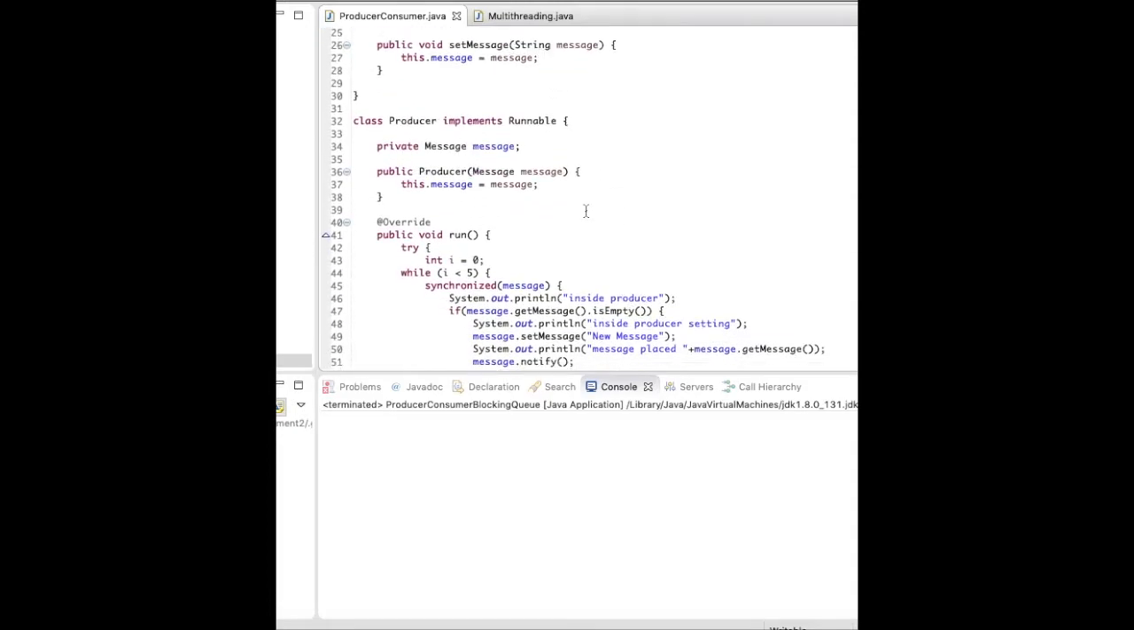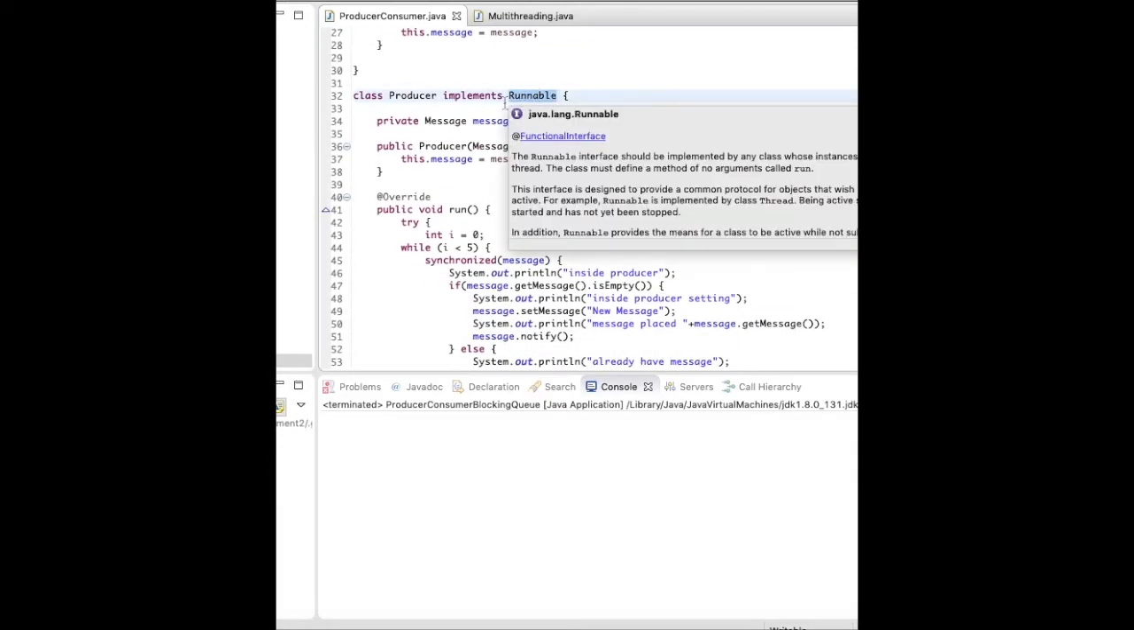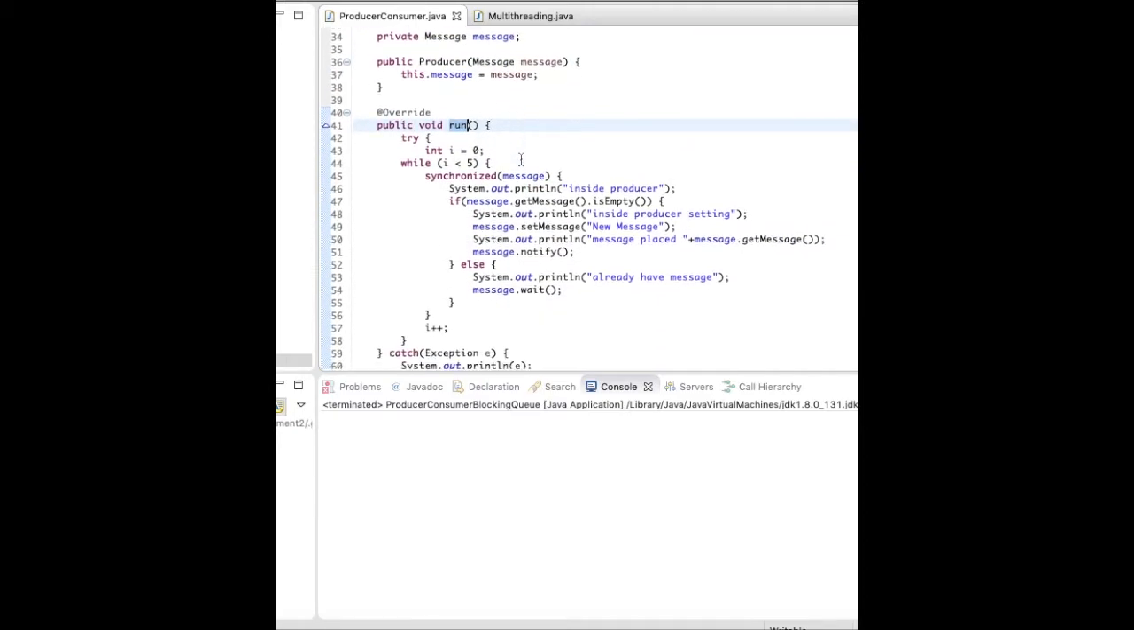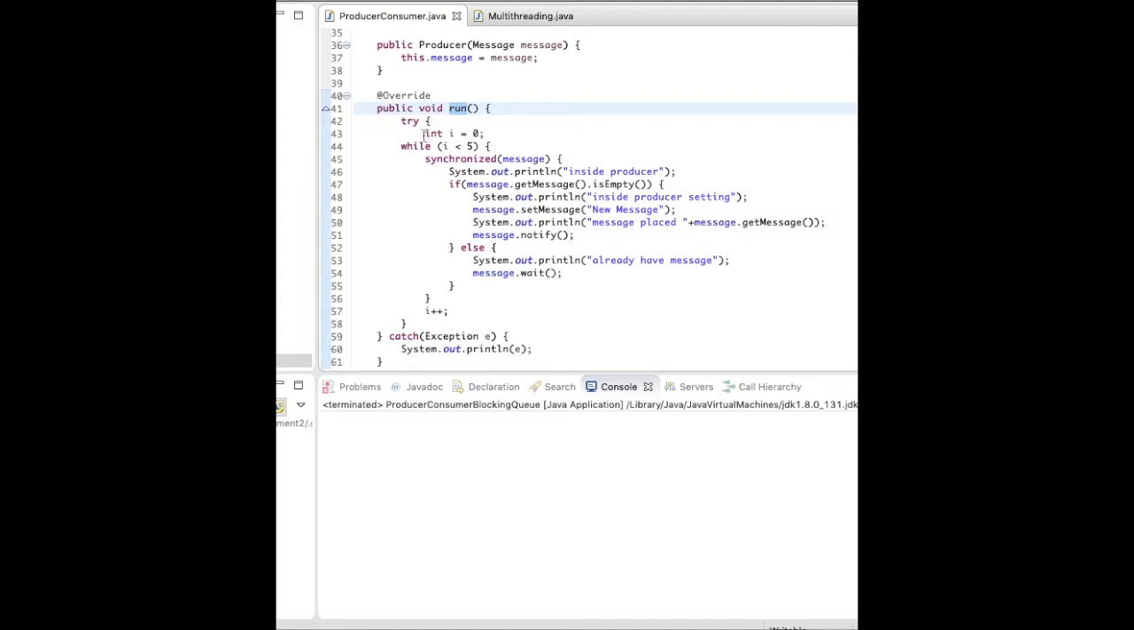This producer class implements Runnable as it's a thread, and in the constructor I have created this private message, and in the constructor I have provided this message. This message class is shared. Now let's see the run method. In the run method I am running a loop 5 times, so that the producer will run this whole method 5 times before ending.